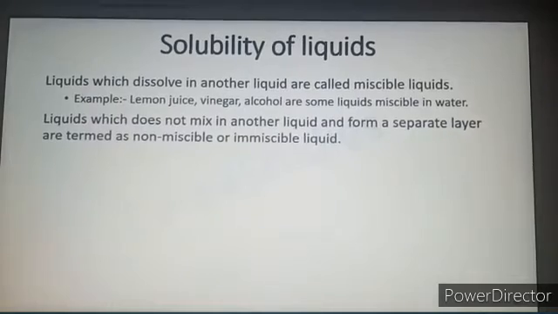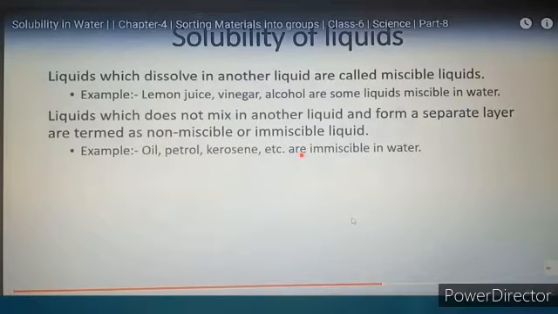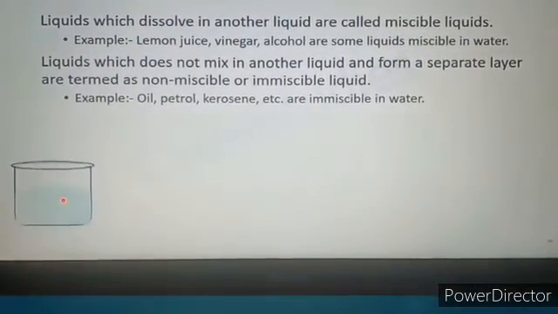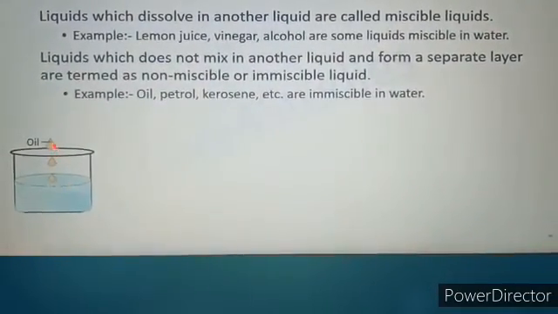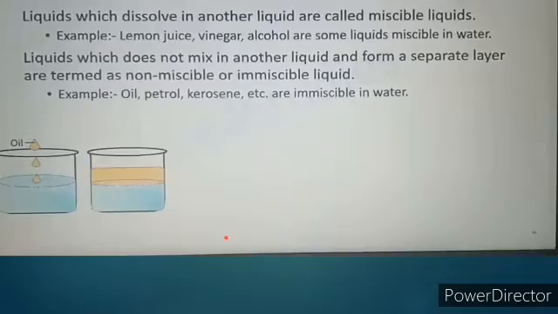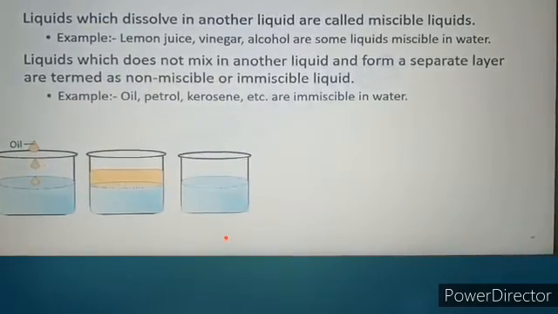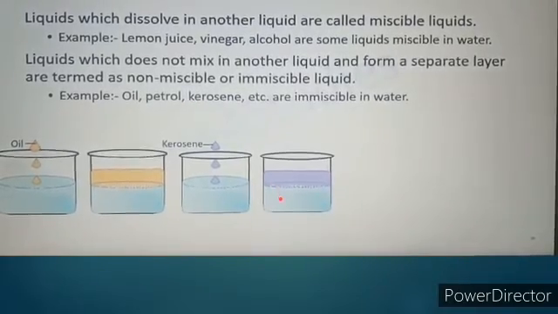Now, liquids which don't mix in another liquid form a separate layer. Liquids that don't mix and make a separate layer from the other liquid are called immiscible liquids. Students, here we have an example of immiscible liquid. This is a water beaker. In this water beaker, when we add oil, it makes a separate layer from the water. We have another example here. In this beaker we add kerosene. This kerosene also makes a separate layer from the water.